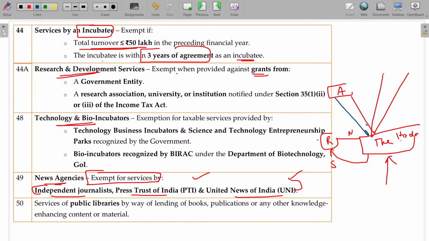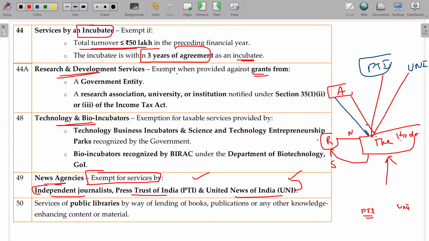Rather than working independently, four or five persons put together will form an entity, such as PTI, Press Trust of India, or United News of India. They collect the news and sell it to The Hindu, Dinamalar, Indian Express, whatever news printing press there is, and they get the cash. So if you read any news article in a newspaper and see PTI or UNI below it, what does it mean? This news is purchased from PTI.